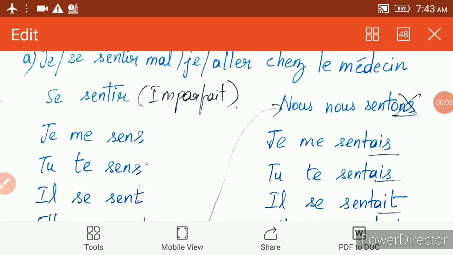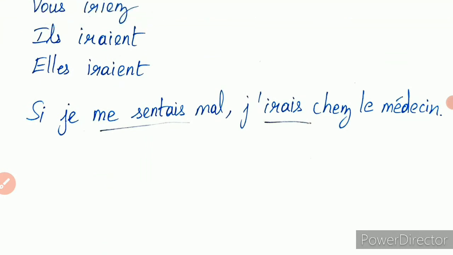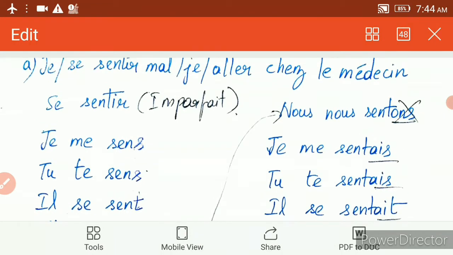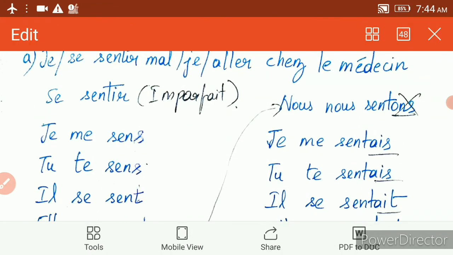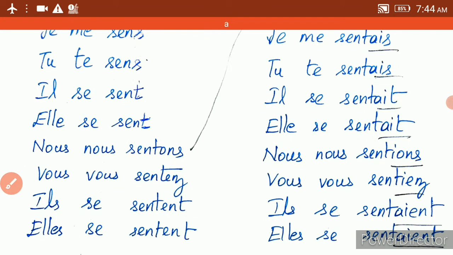Now let us move on to the first one. Si je me sentais mal, j'irais chez le médecin. So the sentence is getting changed to, if I was not well, I would go to the doctor's clinic. Chez le médecin means doctor's clinic. So let us see how it is getting formed here. Se sentir is a pronominal verb, so we have to add me, te, se, nous, vous, se.